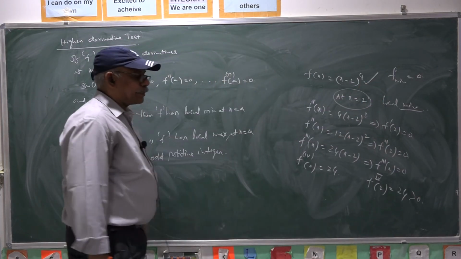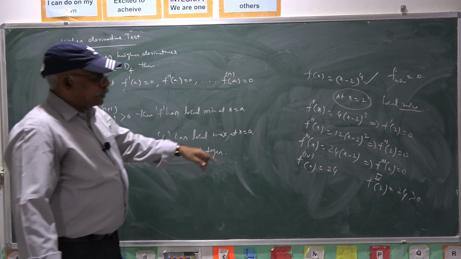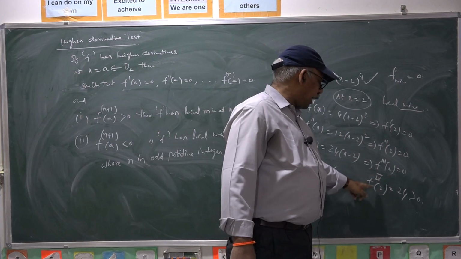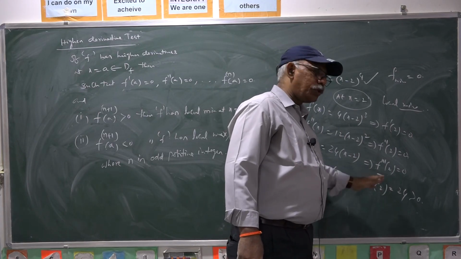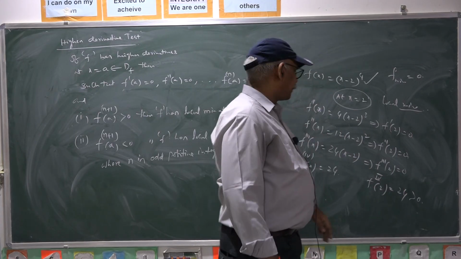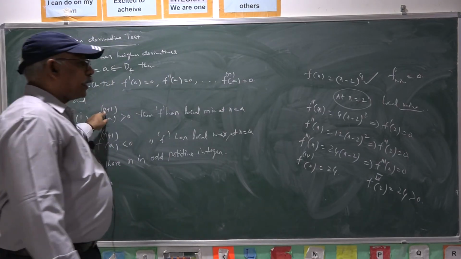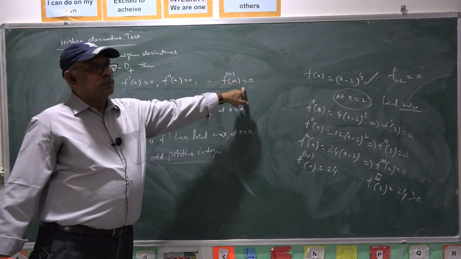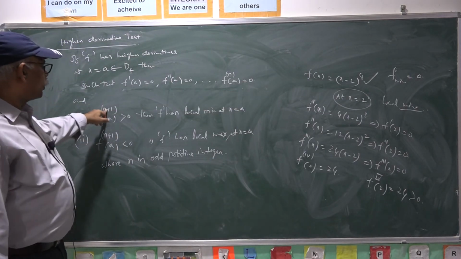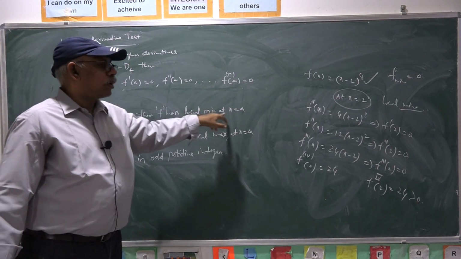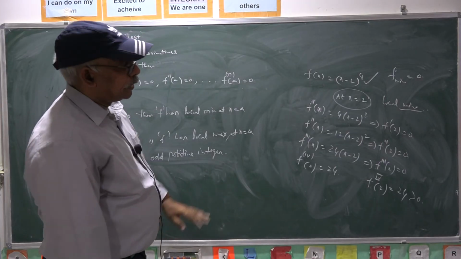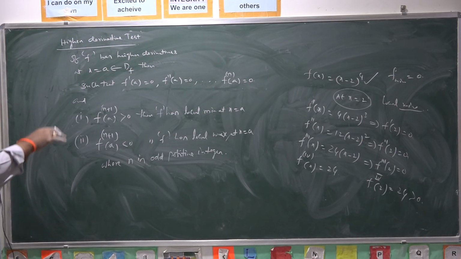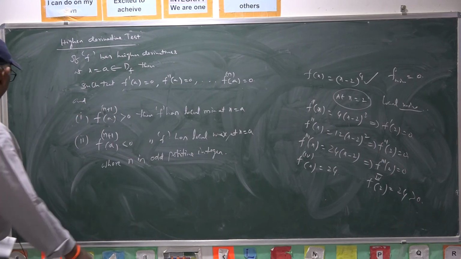So, in such a case, the previous derivatives are 0, and the even order derivative, the fourth derivative, is clearly positive. Here n takes the value 3, up to the third derivative zeros, and the fourth derivative is positive. Hence, local minimum at x equal to 2. So, in such a way, you can conclude the maxima and minima of the functions.